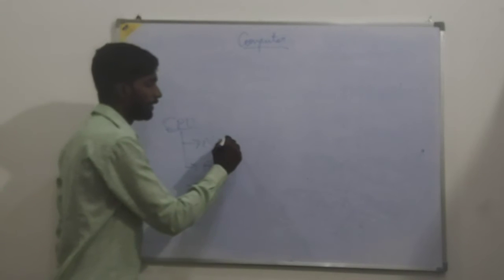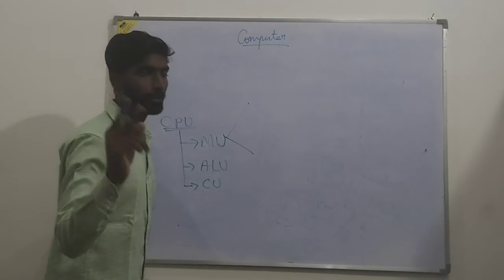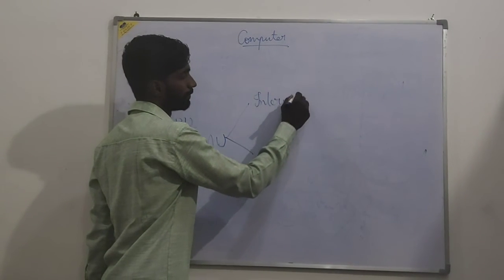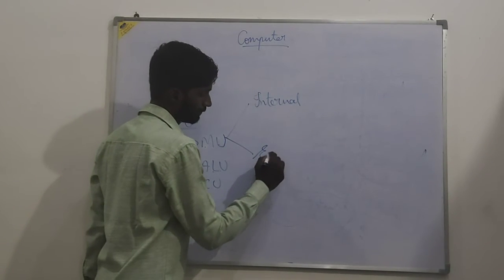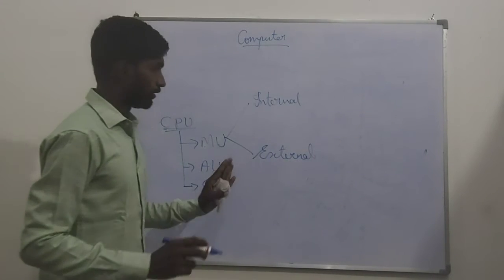Now see the memory unit. The memory unit is divided into two types. One is internal and the other is external.